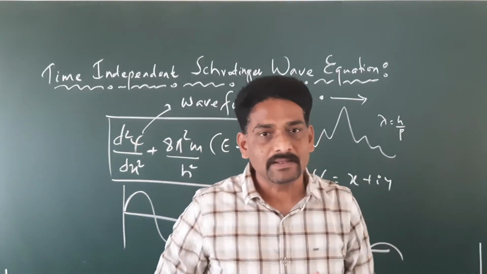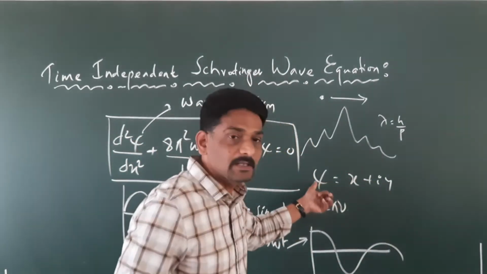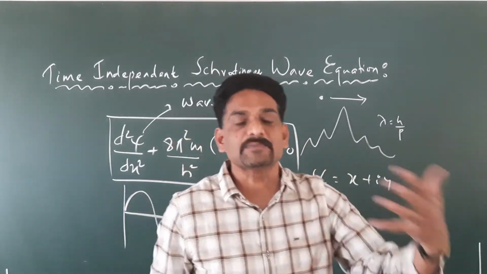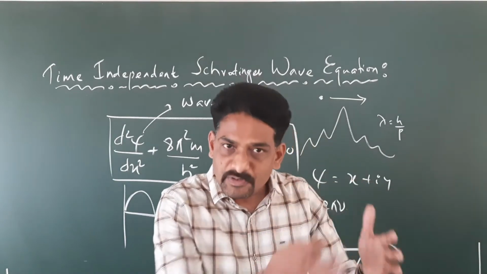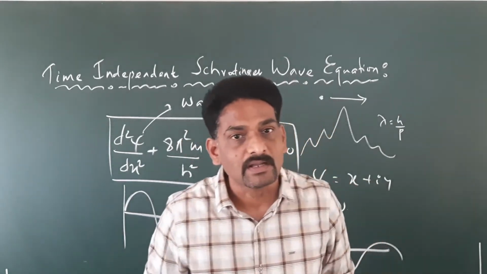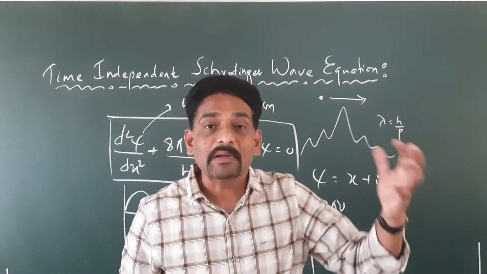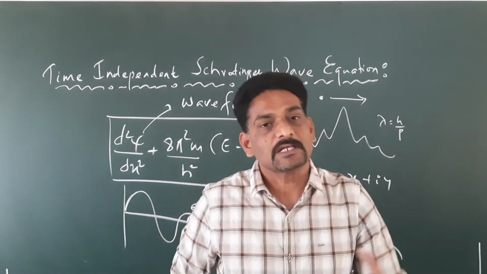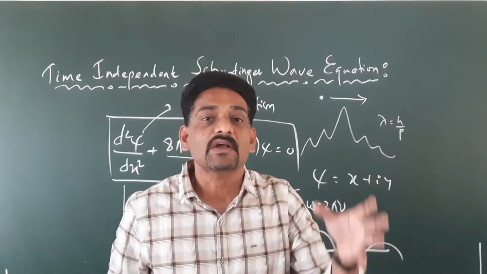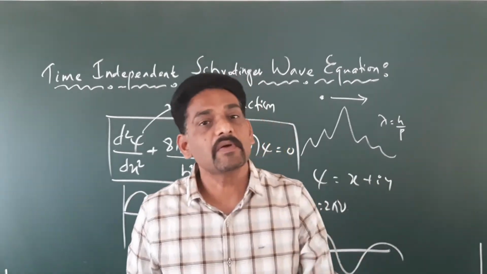The reason is that when you go for a complex representation of a wave, the mathematical steps involved in the derivation of the time independent Schrodinger equation, or in its application, become very simple and easy.